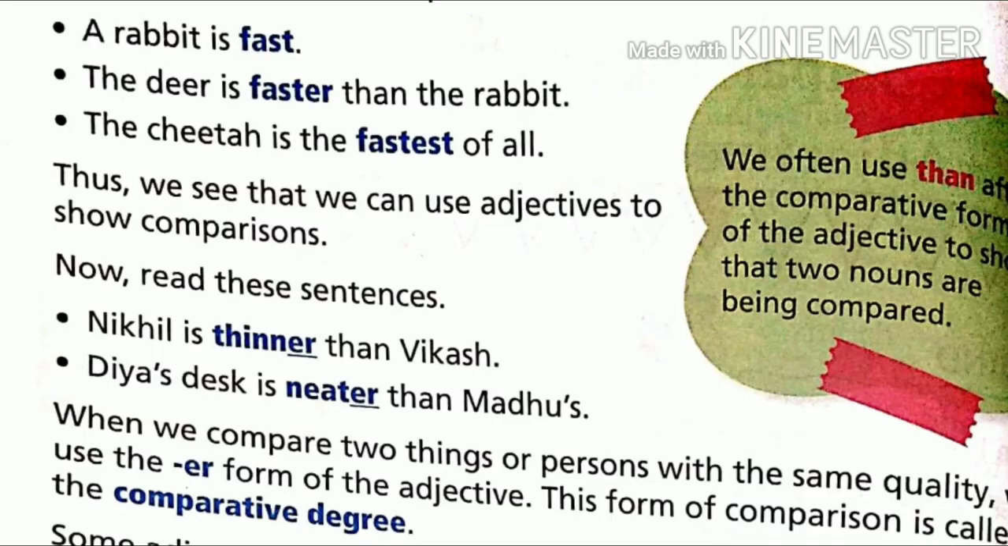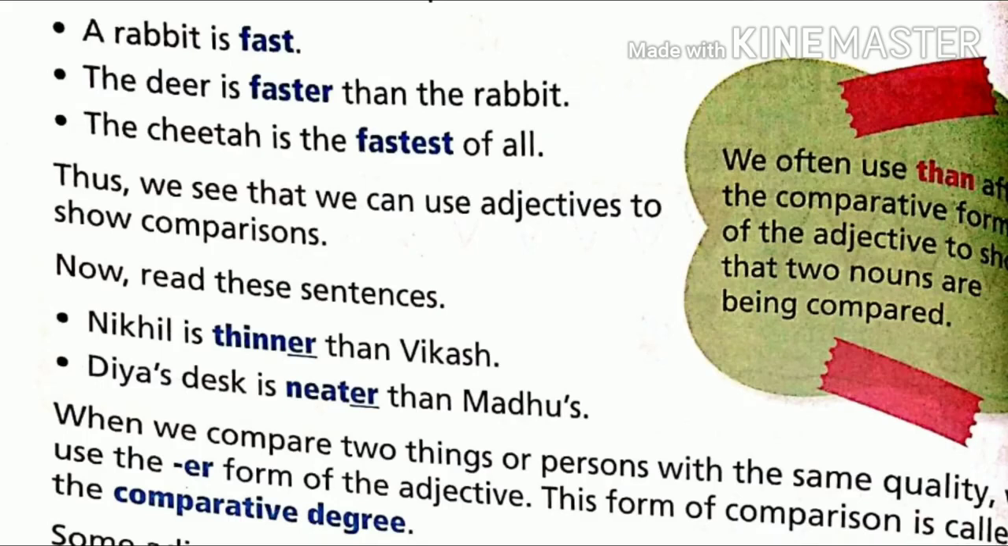When we compare two things or persons with the same quality, yes, thinner, neater, this is the same quality, we will use what? ER form of the adjective. This is called comparative degree. But you already know that in some cases we use more before some adjectives to show comparison. And also one thing you need to remember, we often use than, THAN, after the comparative degree of the adjectives to show that two nouns are being compared.